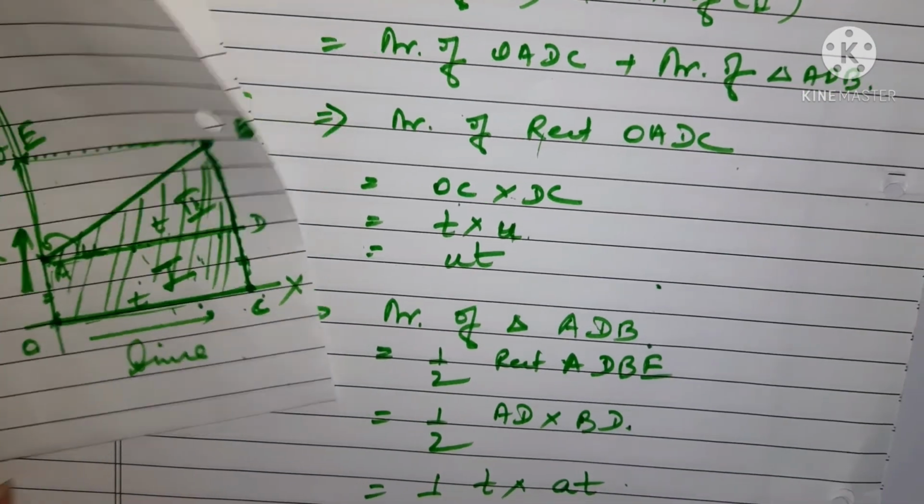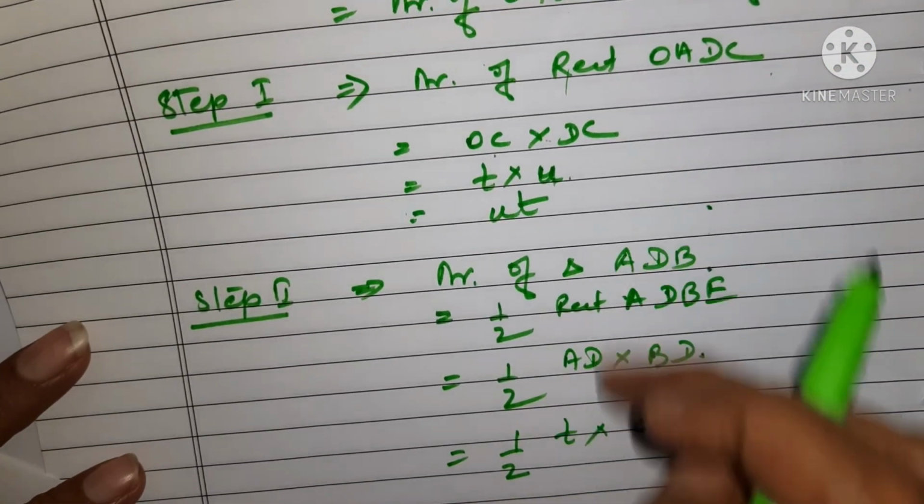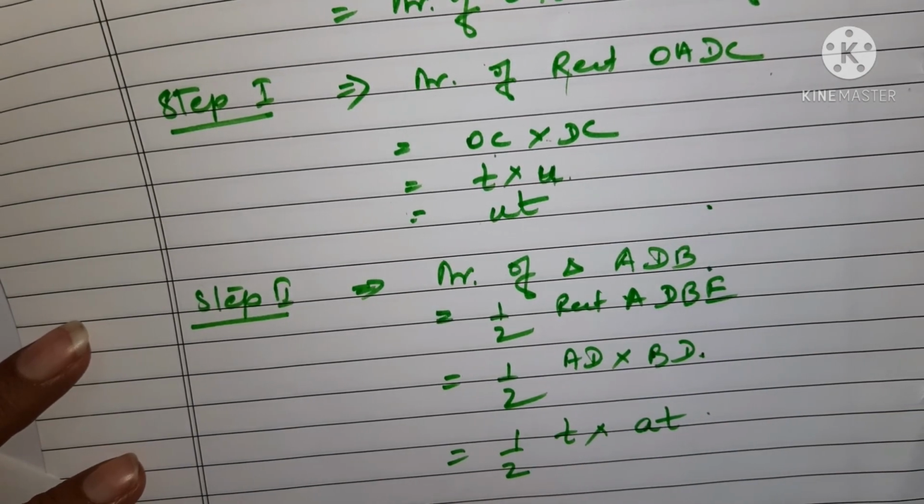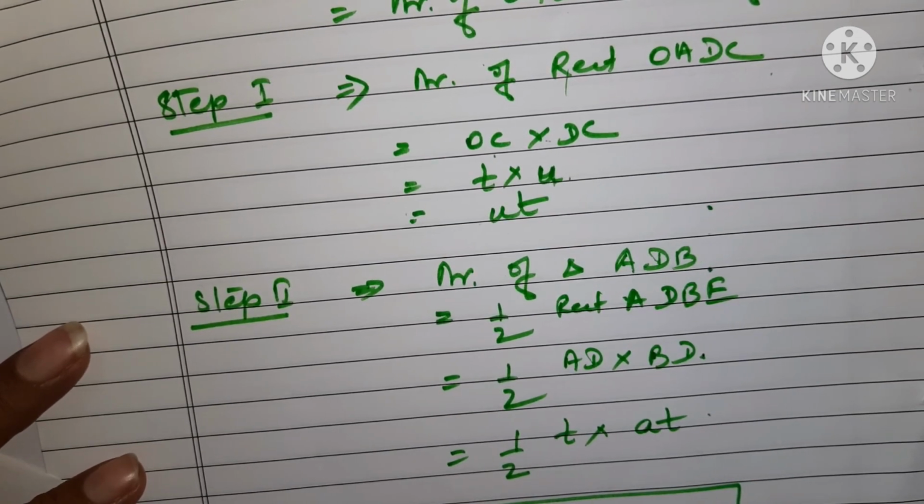So here you can write half AT into T, and then finally you can add these two. So it will be S is equal to UT plus half AT square. This is how you derive it. Understood?